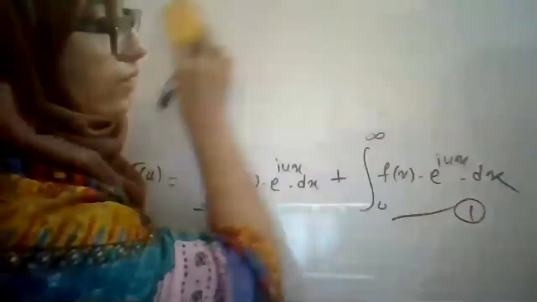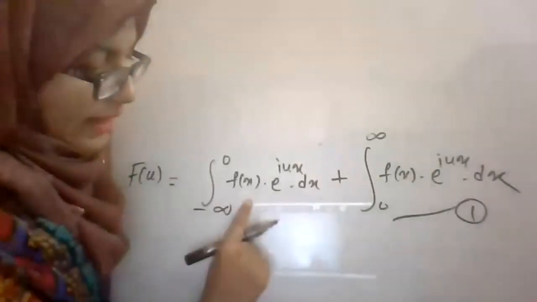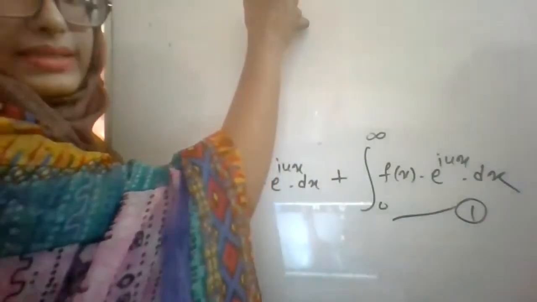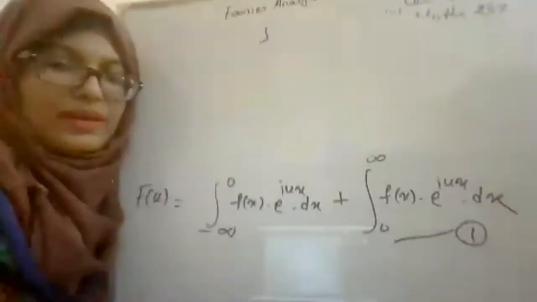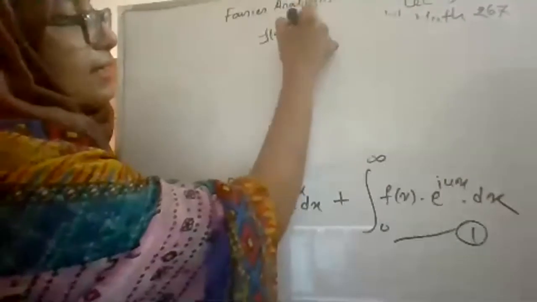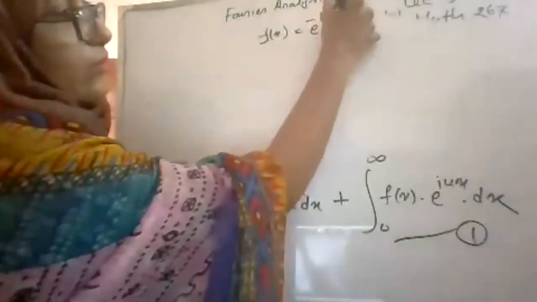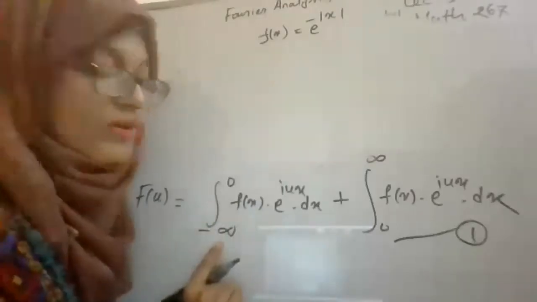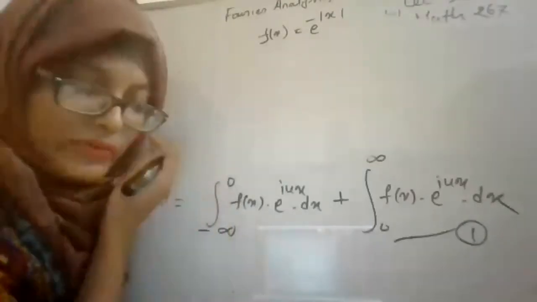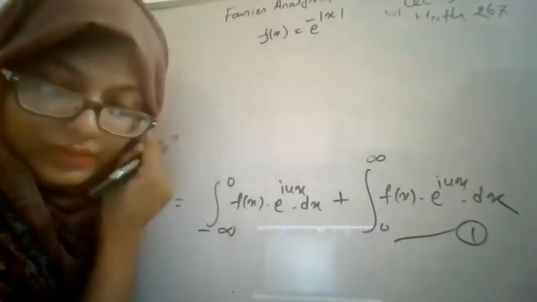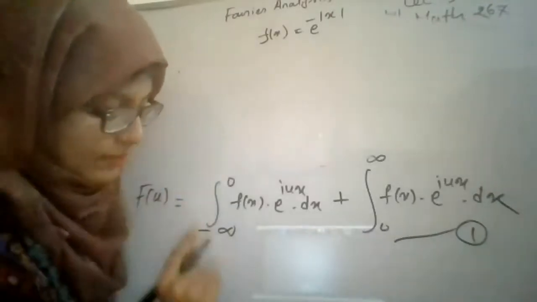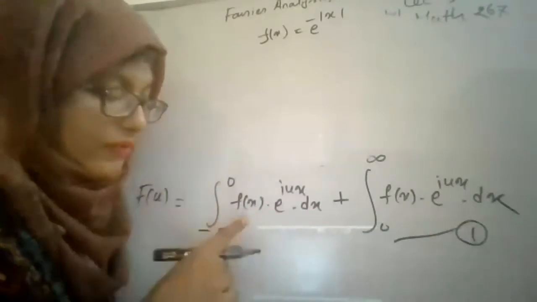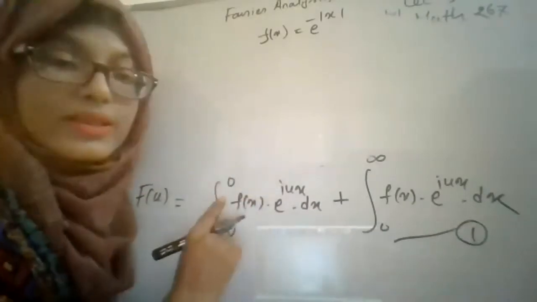Now can anyone say what will be the values for f of x for the interval minus infinity to 0? Your f of x is given like this. f of x is e to the power minus modulus of x. Can anyone say what will be the values for f of x for the subinterval minus infinity to 0? What will be the result of f of x for the interval minus infinity to 0?